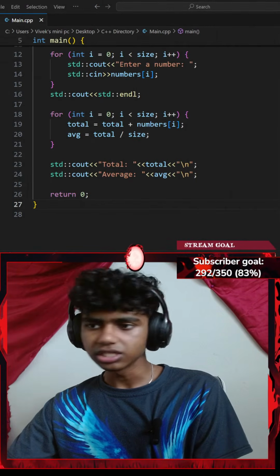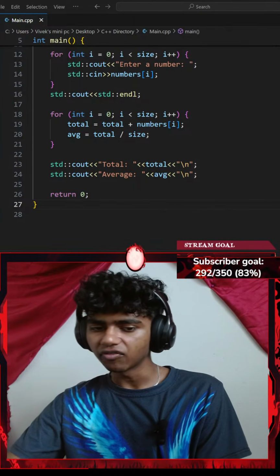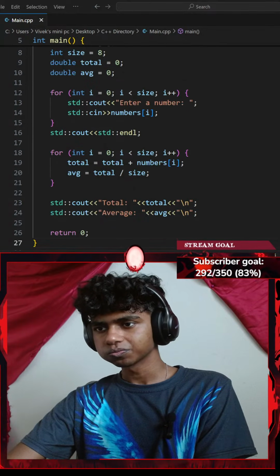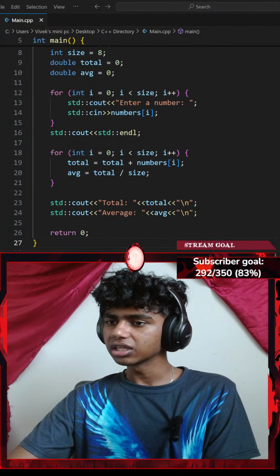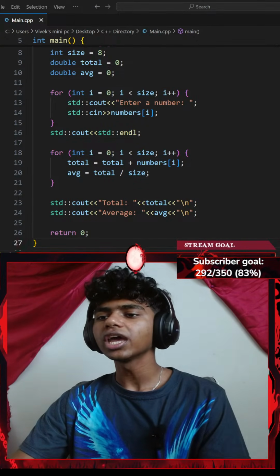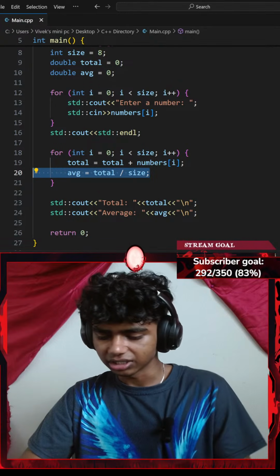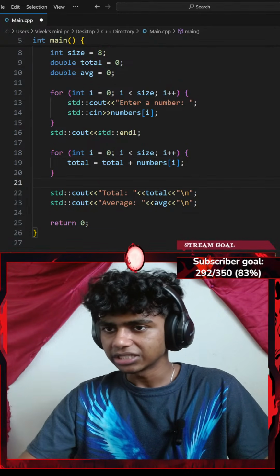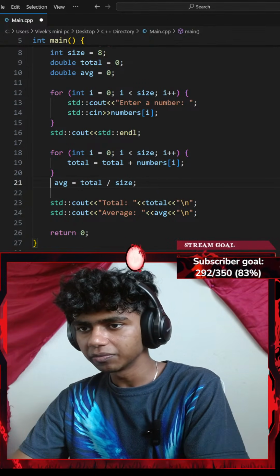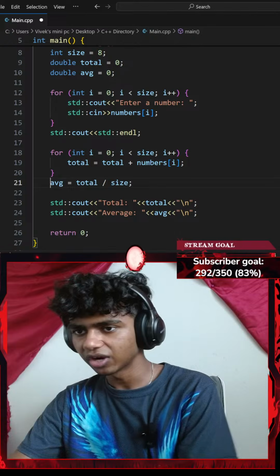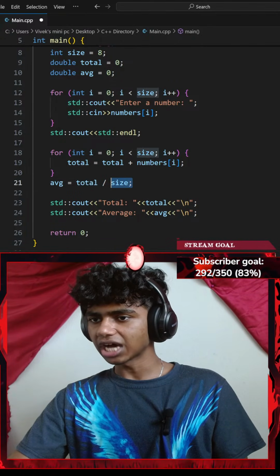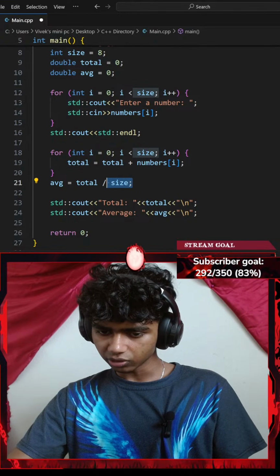Let me actually check, because I don't think this is like average operation. It's done outside the for loop. Honestly, can I do it outside the for loop? Oh, okay, yeah, I think it might work outside or inside. So let me copy that, paste it outside, because I wouldn't need any kind of indexes. By now, all my variables already have their values. My total does have its total numbers, and my size is 8. So yeah, I think both work.